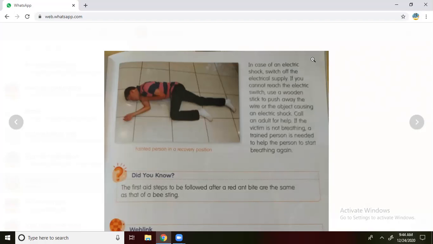Do you know, the first steps to be followed after a red ant bite are the same as for a dog bite. We know red ants. You mentioned the big red ants. When we go to mango trees or papaya trees, you can find some red color ants. They are very strong.